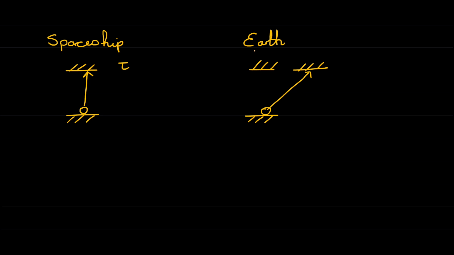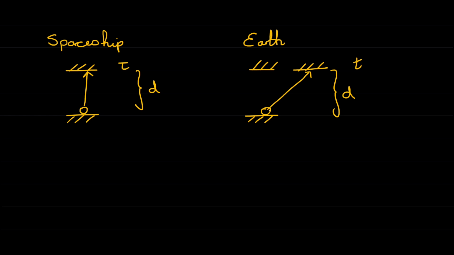Now, everyday experience might tell us that a person on Earth will measure the same time interval, but let's pretend for a moment we don't know that, and let's say whatever they measure we're going to call t, a normal letter t. The person on the spaceship sees the pulse of light move a distance which we'll call d between the two plates. So we can draw the same distance in over here.